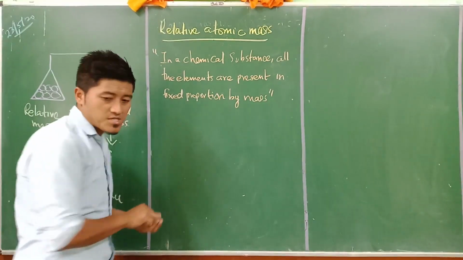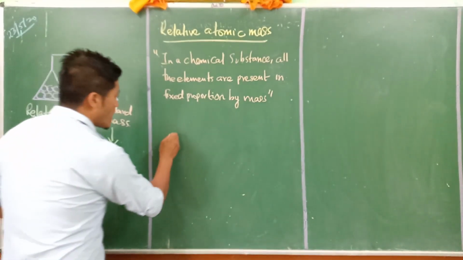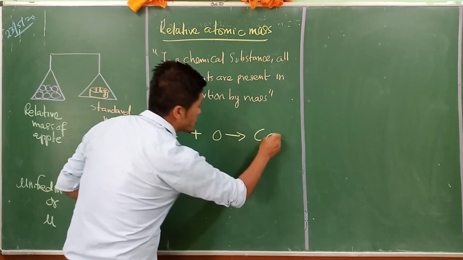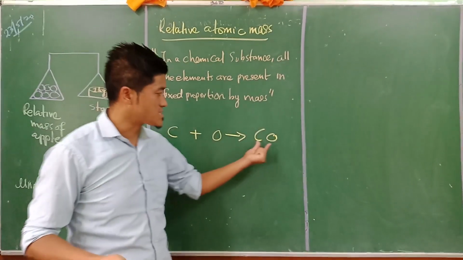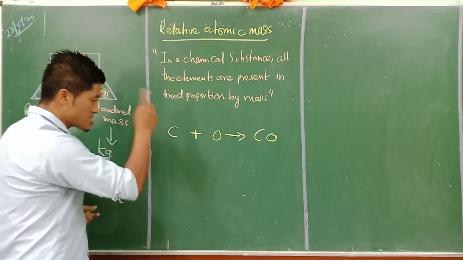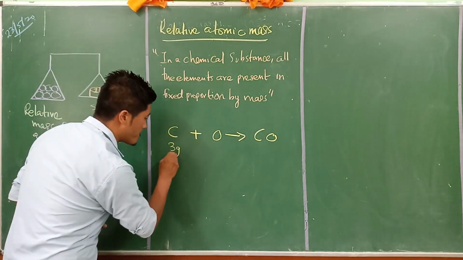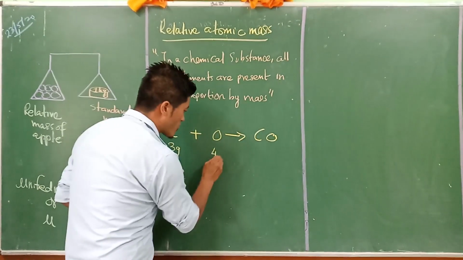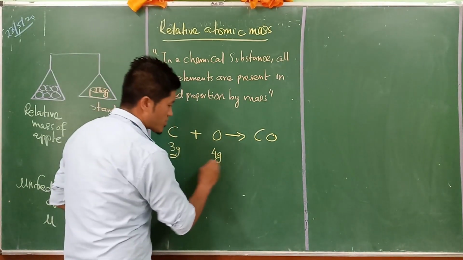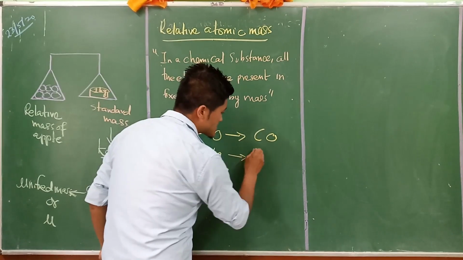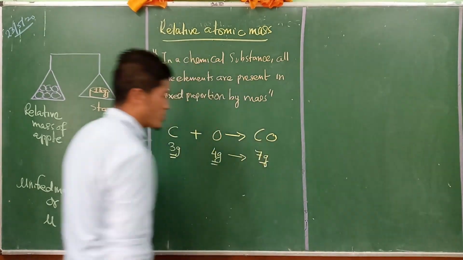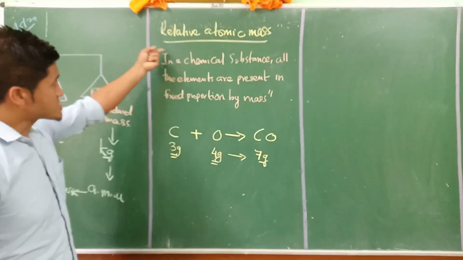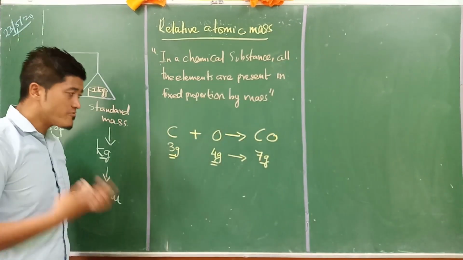Suppose carbon is reacting with oxygen to give carbon monoxide. Monoxide means one single oxygen. Imagine 3 gram of carbon reacts with 4 gram of oxygen, and it gives rise to 7 gram of carbon monoxide. Is that clear? Now, to understand the relative atomic mass,